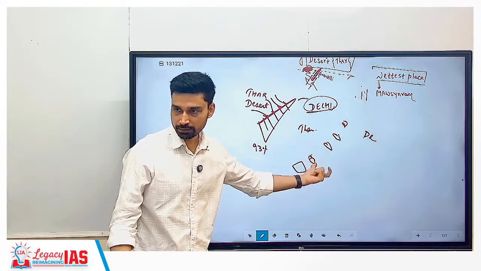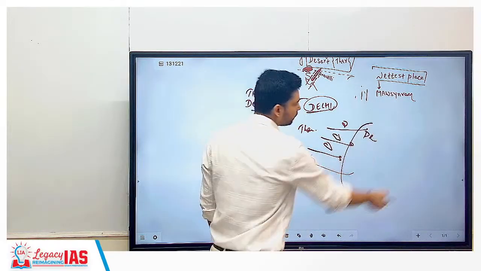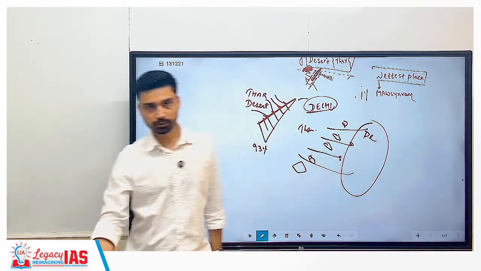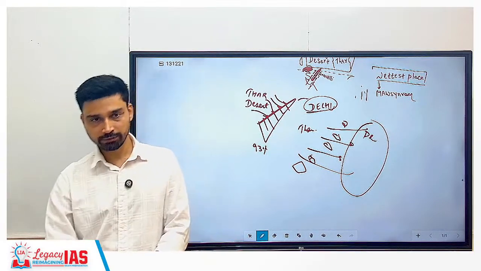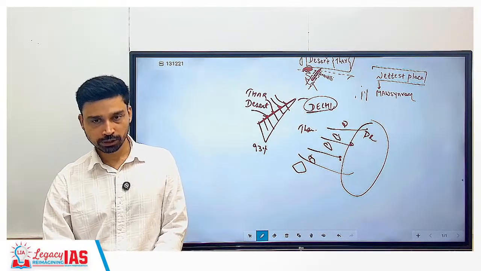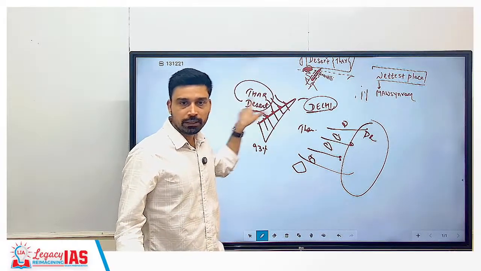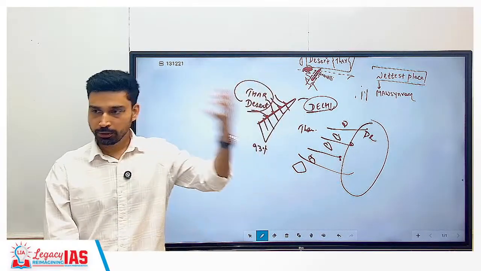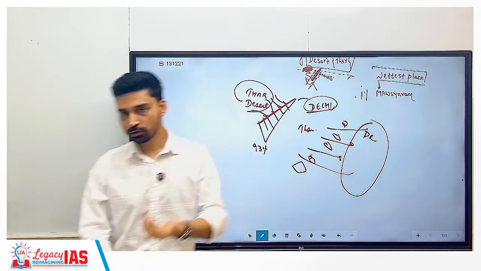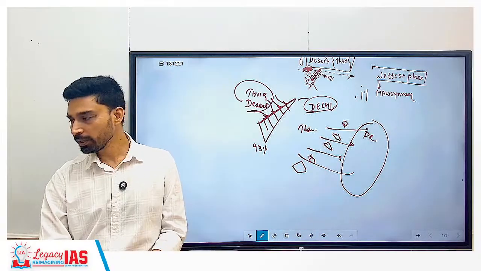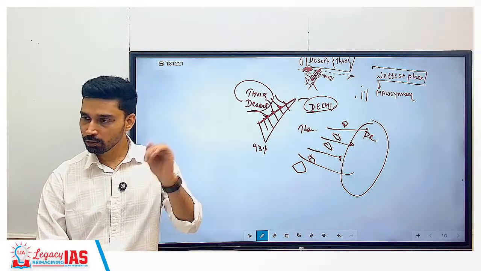Imagine if the Aravalis become like this. What will happen? There is nothing to prevent this sand moving along with the wind and reaching this entire area. So the entire fertile plain that you have in India, where most of the agricultural activity is done, Punjab, Haryana, Uttar Pradesh, part of Madhya Pradesh, will become desert. Even the urban areas, Delhi, nearby Gurugram, Noida, will also experience dust storm like conditions. So overall, the quality of life will become bad for people, and agricultural production will also go down.